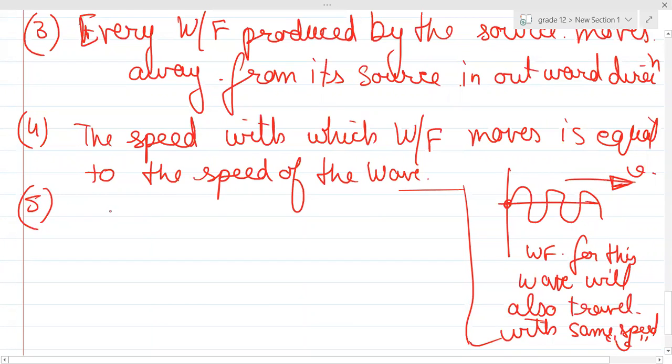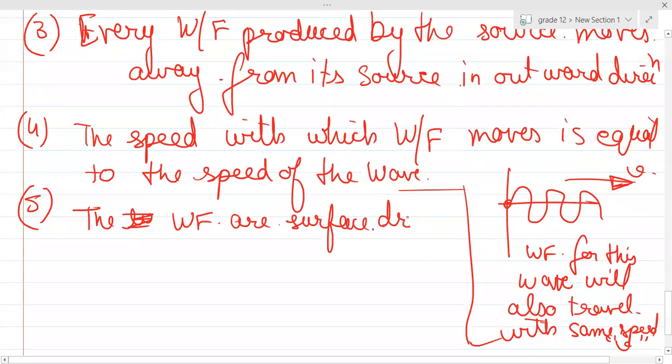Fifth point is the wavefronts are surfaces drawn perpendicular to the light rays.